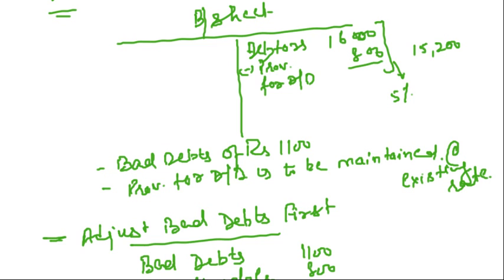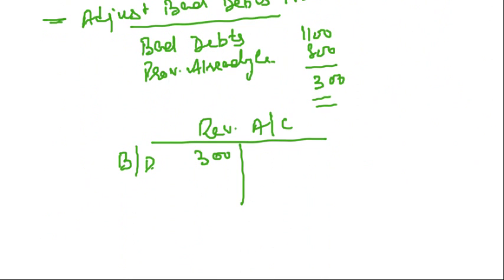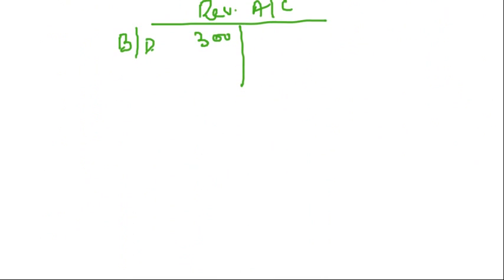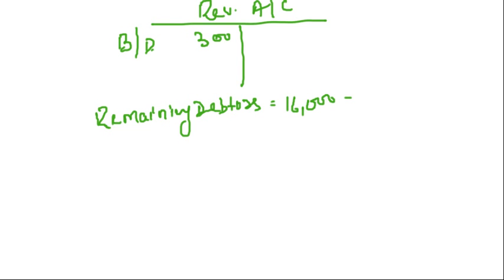Now the question is, what are our debtors? On which amount are we going to create the new provision? There were debtors of 16,000. Out of that, 1,100 are bad debts now, non-recoverable debts. So what are the remaining debtors? Can you tell me? What are the remaining debtors, friends? 16,000 are the original debtors. Out of this, 1,100 is bad debt.